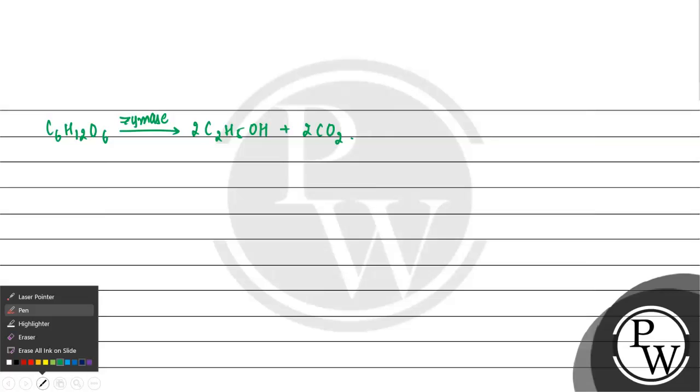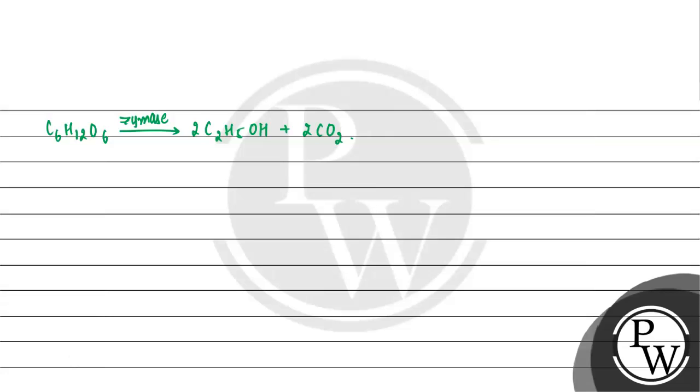Now let us talk about जो ग्लूकोज एंड फ्रक्टोज से हमारा एथेनॉल प्रिपेयर होता है. C6H12O6 से हमारा एथेनॉल प्रिपेयर होता है यूजिंग दी enzyme zymase. So it forms 2C2H5OH plus 2 moles of CO2 is released. So this is the process of preparation of ethanol from fermentation of sugars.